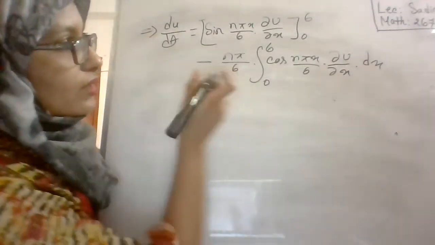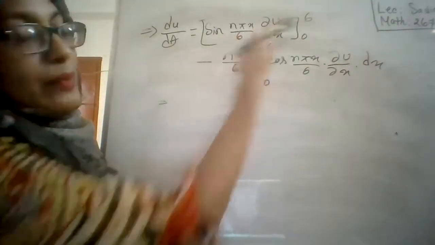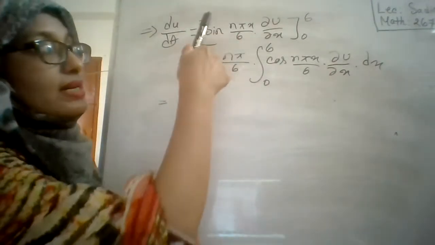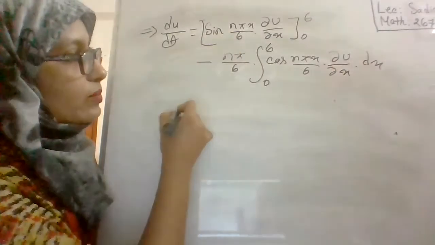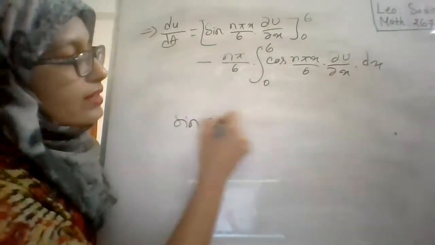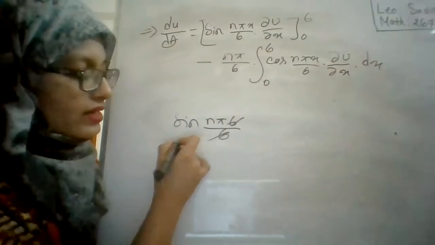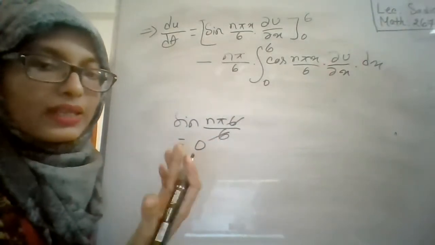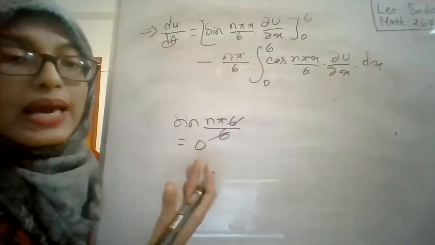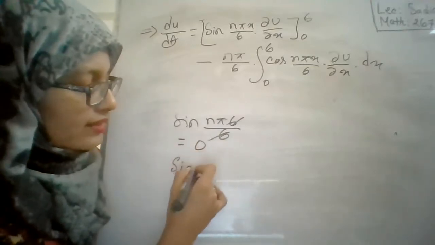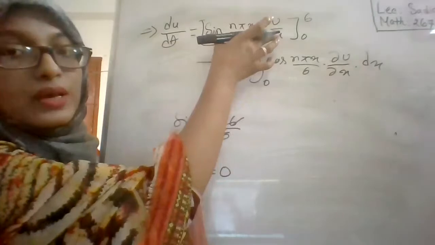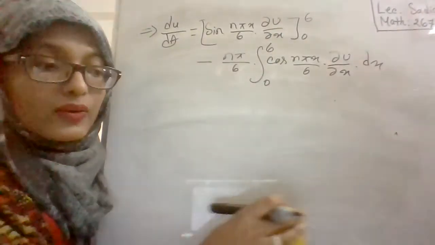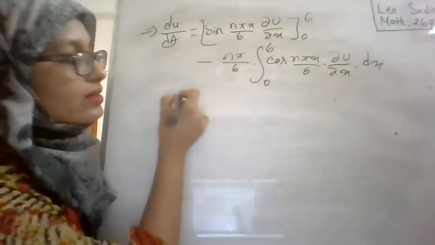Now use the result here, x equal to the upper and lower limit. One will be sine n pi, another will be sine 0, right? Here, in this term, sine n pi x by 6 with x equal to 6 means sine n pi, and the result for sine n pi is 0. So if we put the upper limit, the answer will be 0. And for the lower limit, it is sine 0, which is also 0. So our whole part will be 0 here. Since these types of maths are quite lengthy, here we can directly use the result of 0.